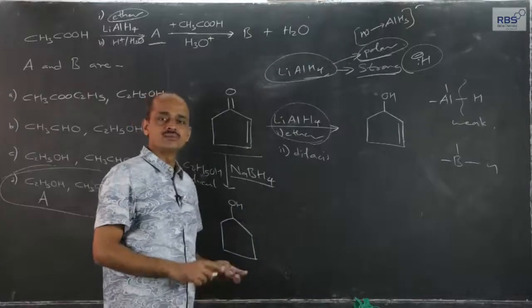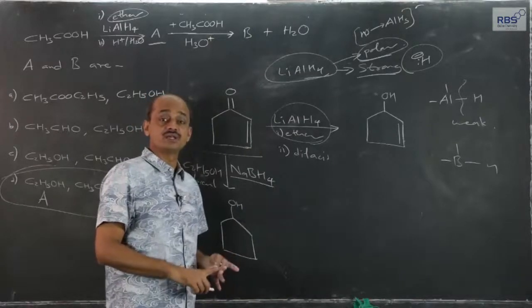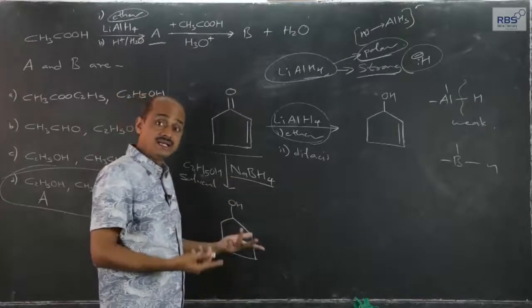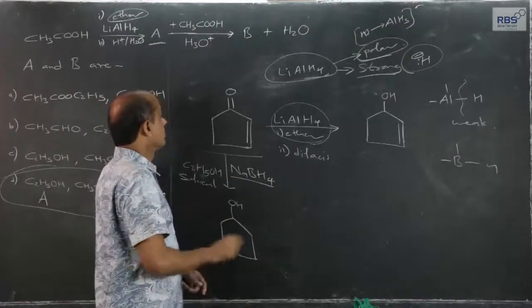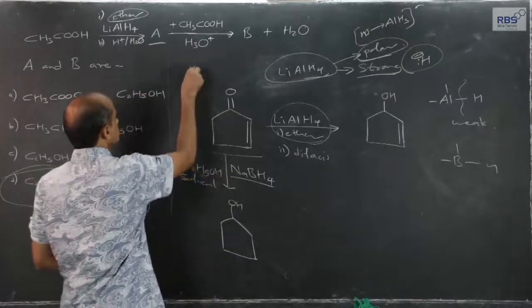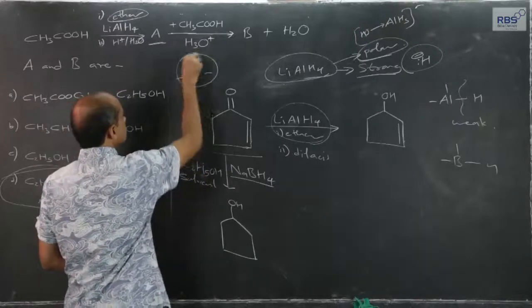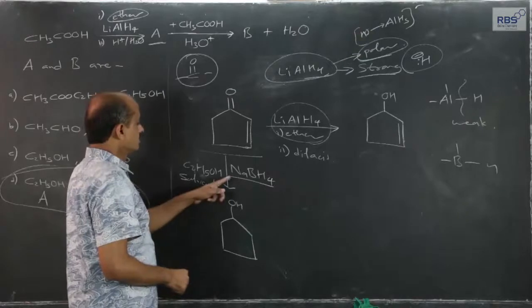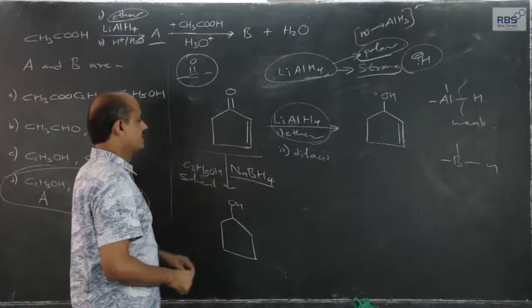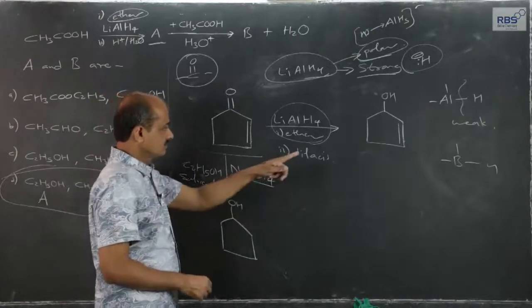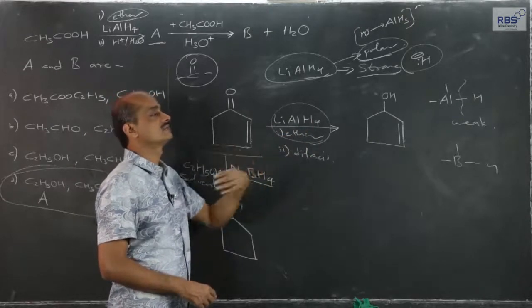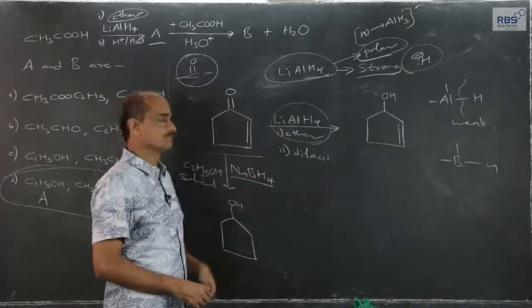meaning the carbonyl group. It can be aldehyde, ketone, carboxylic acid, ester, amide, all these functional groups have a carbonyl group in them. Sodium borohydride, as compared to lithium aluminum hydride, the hydride transfer mechanism is slow actually.